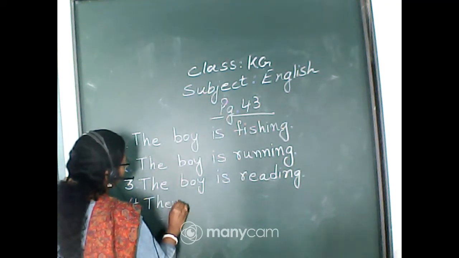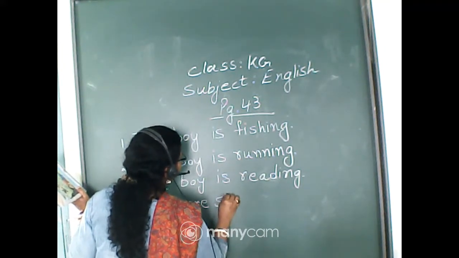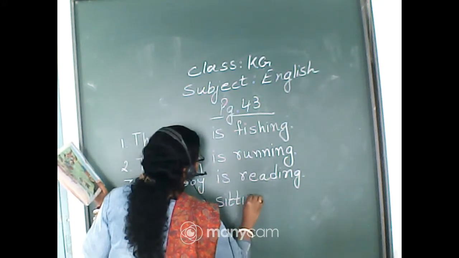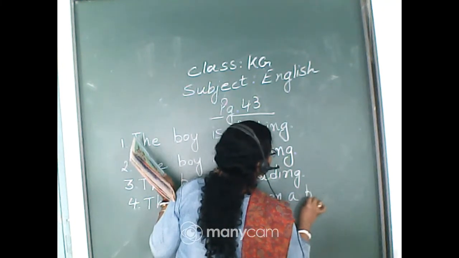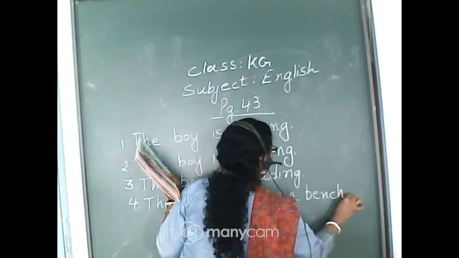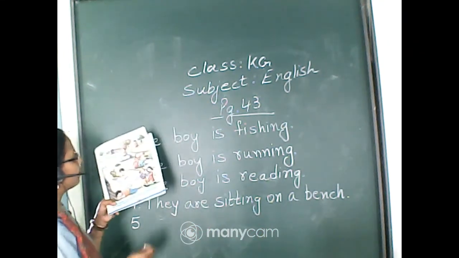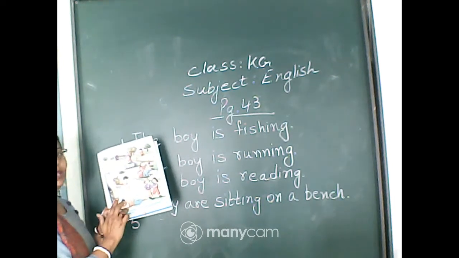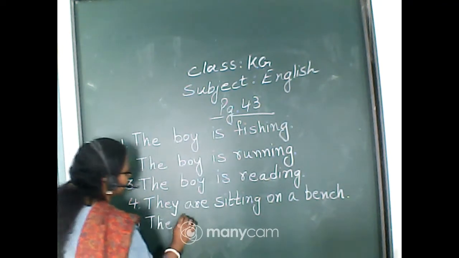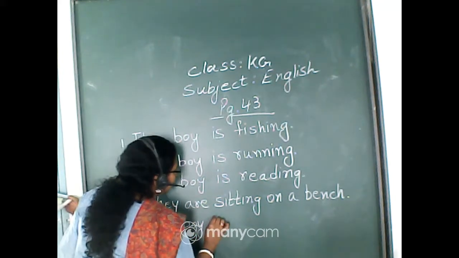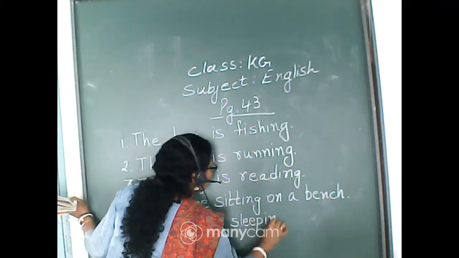They are sitting on a bench. This is a very simple sentence according to the picture. Next comes the boy is sleeping.